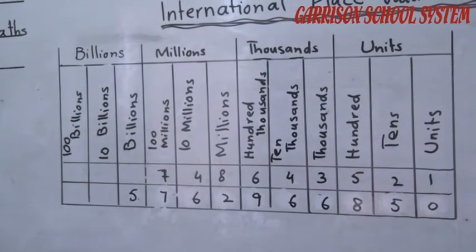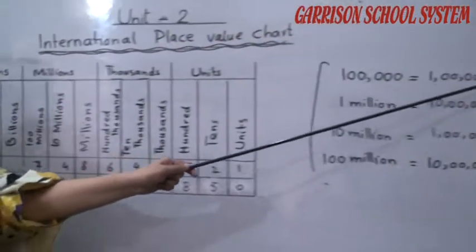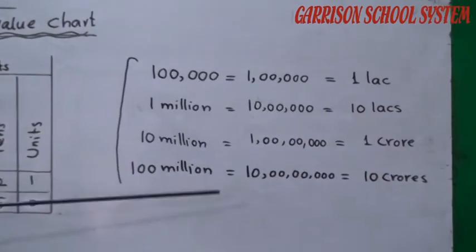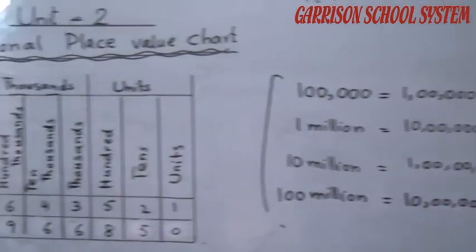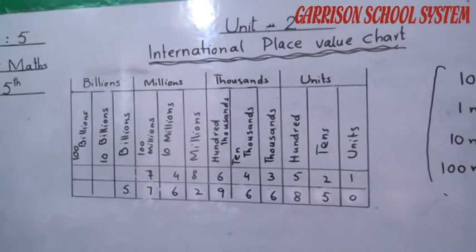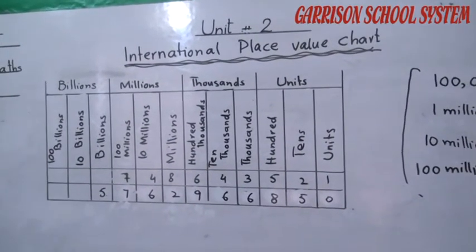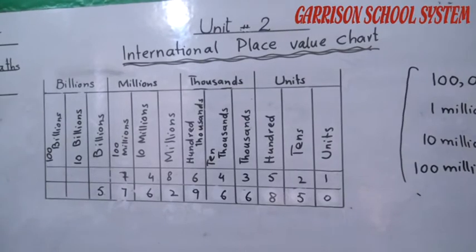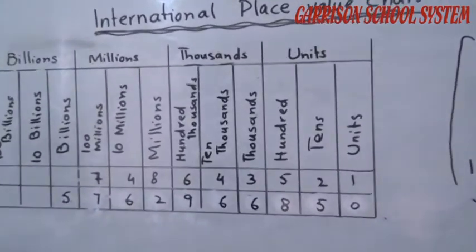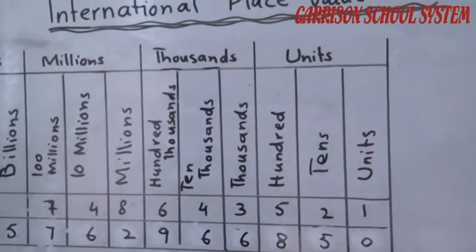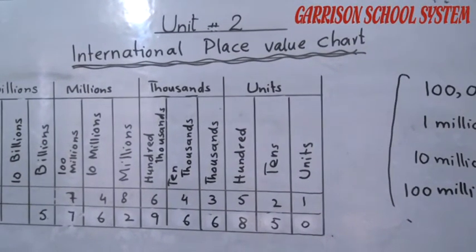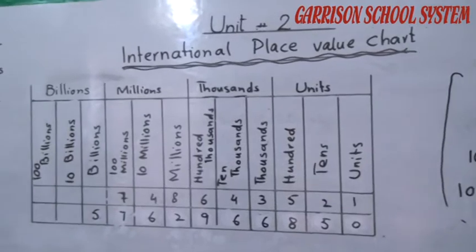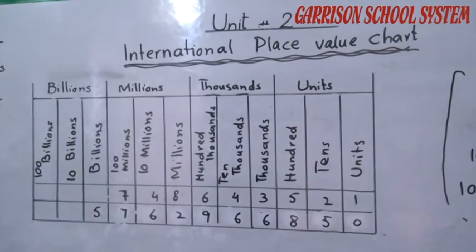This lakh period follows the thousand period. In this way, units, thousands, millions and billions are the periods. The crore period used to follow, but it is not used anymore. Actually, this is the international place value chart, and through this chart I will tell you where to put the comma between the values.